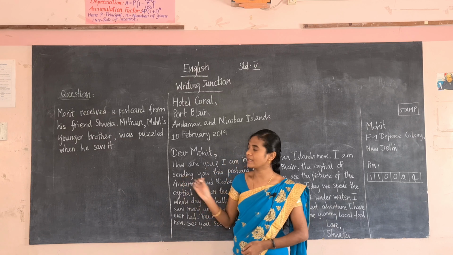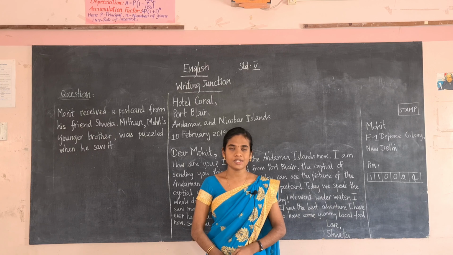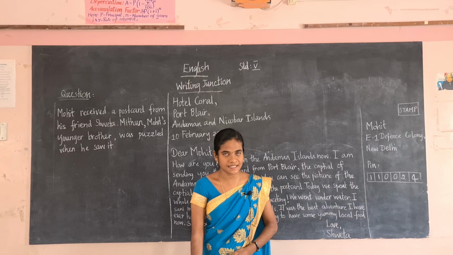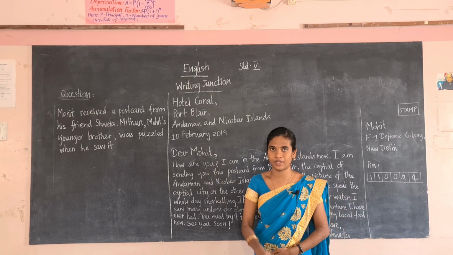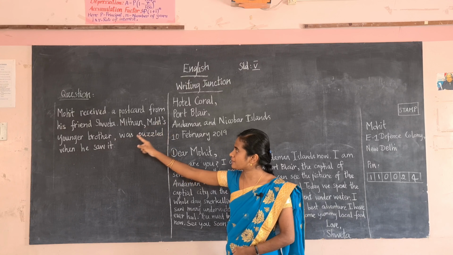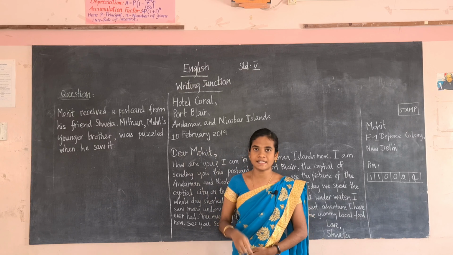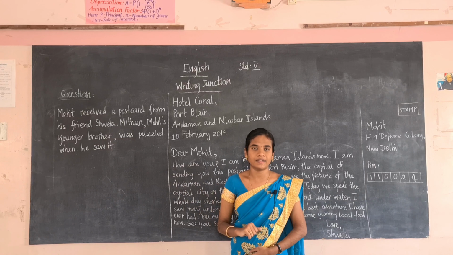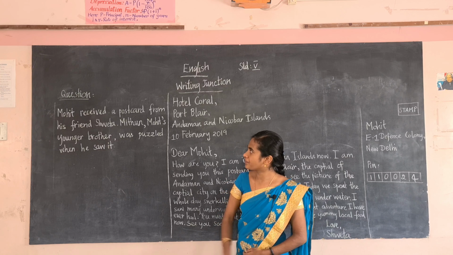Next, here Mohit and Sweta are both friends. Sweta is in Andaman Island, so she writes a message to Mohit. This is the letter she has written. Mohit received a postcard from his friend Sweta because she is in Andaman Island, so she wrote a message to her friend Mohit.